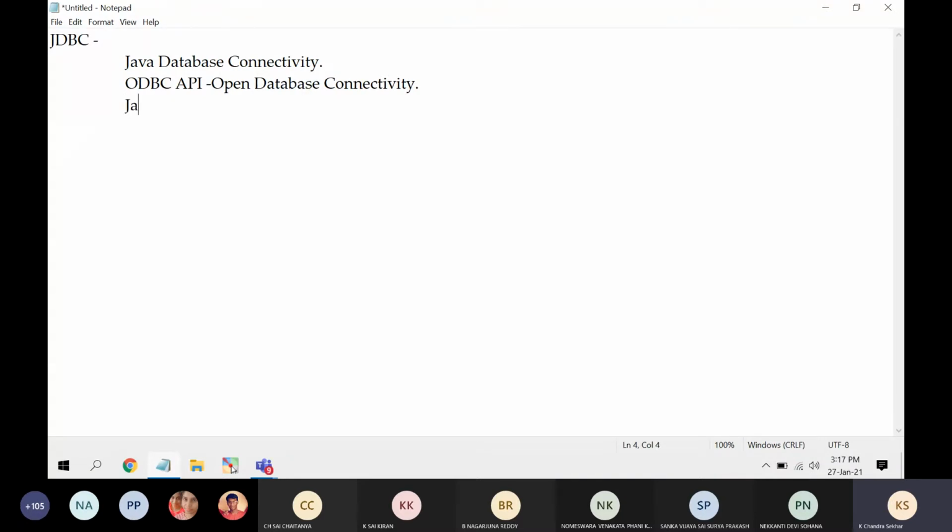Java defined its own API called the JDBC API. JDBC is a Java API which is used to connect to the database and execute queries on a particular database. This JDBC is part of J2SE, Java 2 Standard Edition.